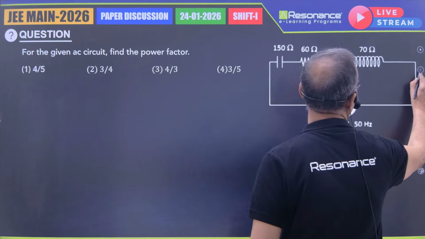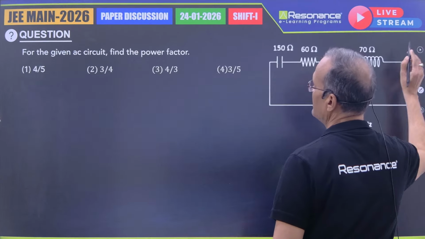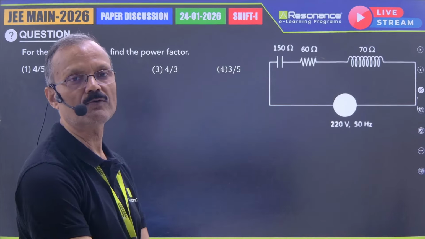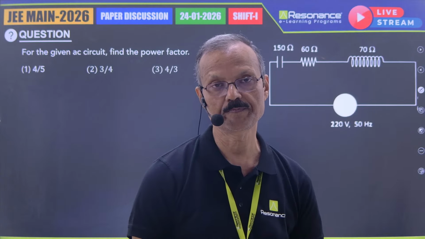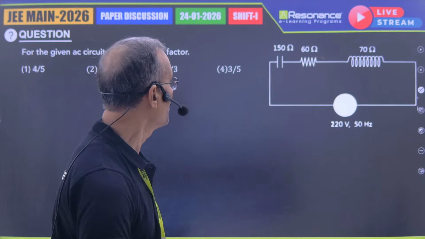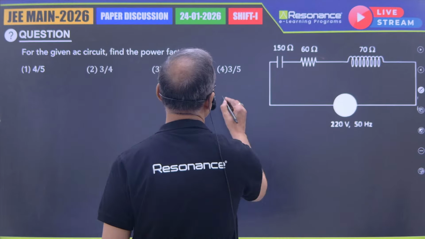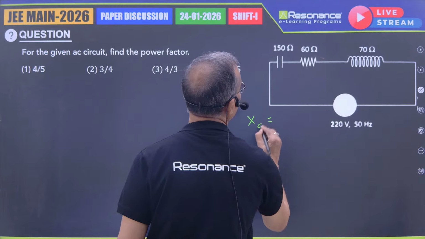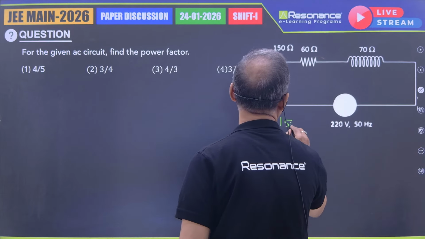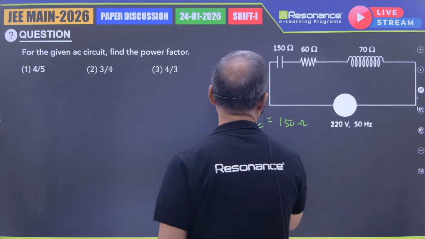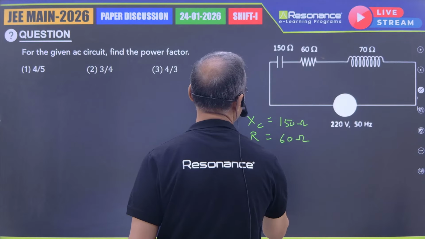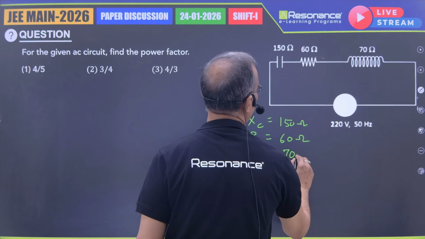Once you check, for the given AC circuit, find the power factor. Power factor is R by Z. You need the total impedance of the circuit. What they had given you: XC is 150 ohm, R is 60 ohm, XL is 70 ohm.